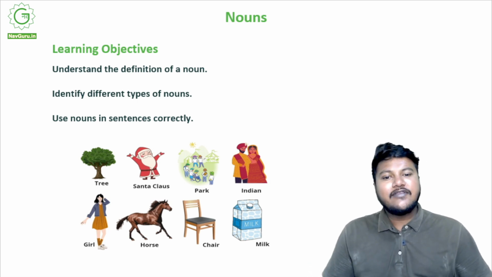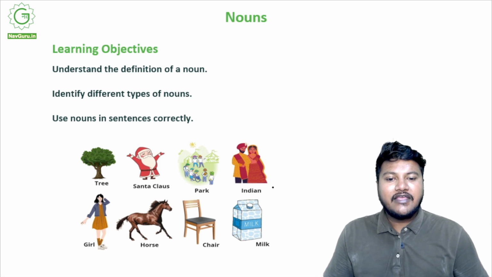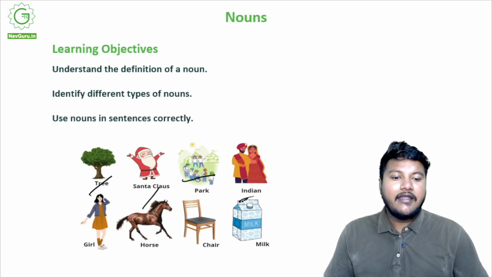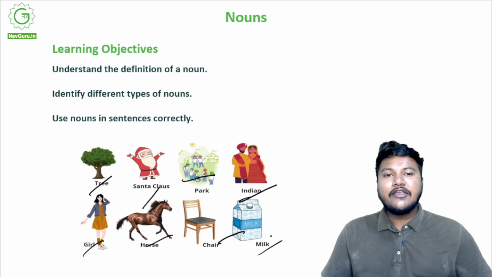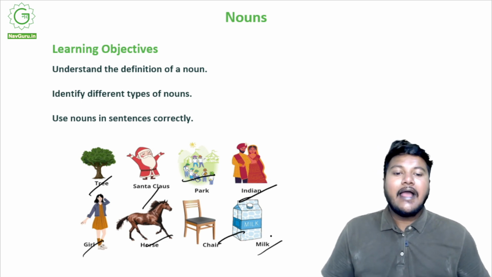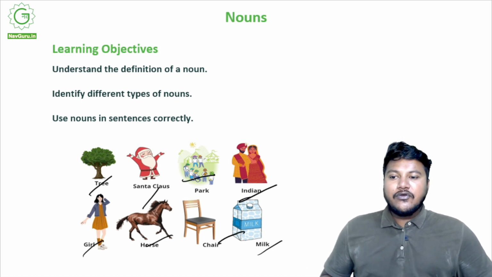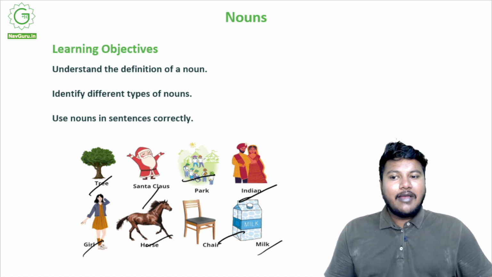Let's get started. As you can see down here, everything from a tree to a Santa Claus to a park, an Indian, girl, horse, chair, milk, all of them, they are nouns. How, why, we'll get to know. Let's continue. We'll get to know in the coming chapter.